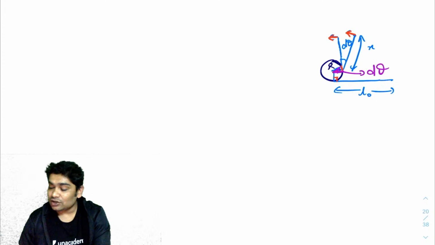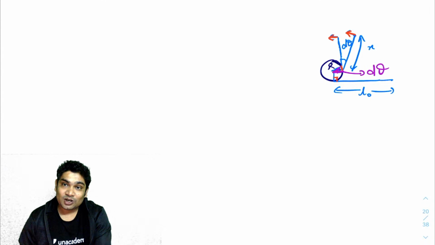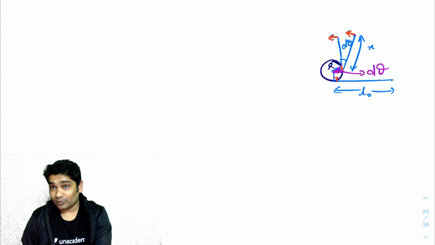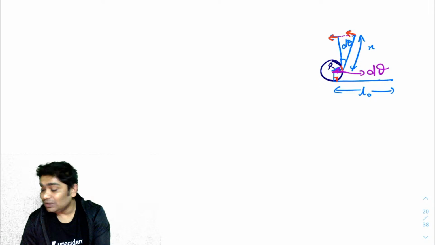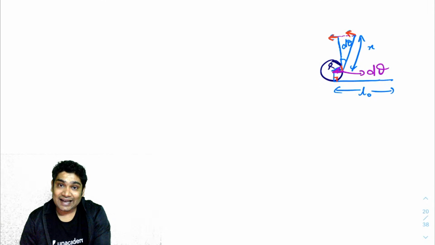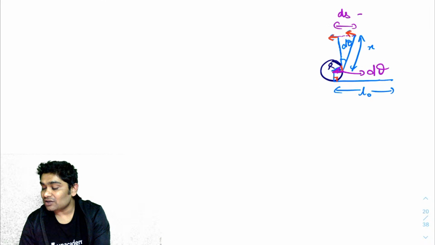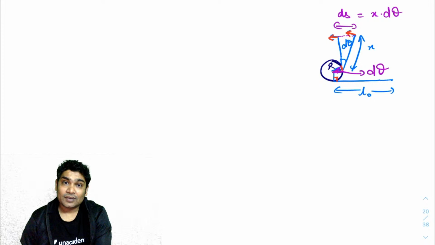Can I say that this angle is also d theta? So how much length gets wrapped up in dt time? I can also assume that in dt time this x is constant. So this distance moved ds would be x d theta. I hope you can realize that.